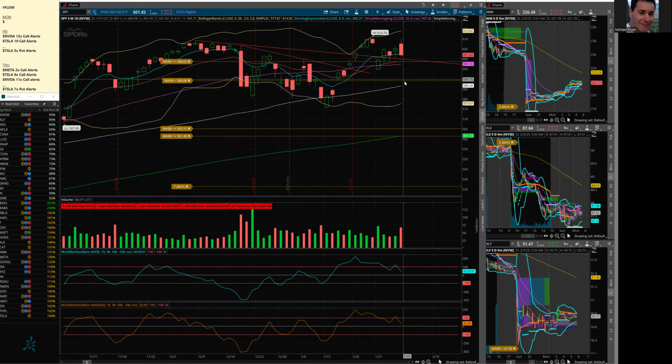If they decide, nope, we don't want to deal with this, we're going to push back up, you have a lot of gap now to fill to the upside, all the way back up to 601.05. So, 5, 10, 15 minutes, see how the market responds and go from there. Remember, we get inflows this morning, and that will be important.